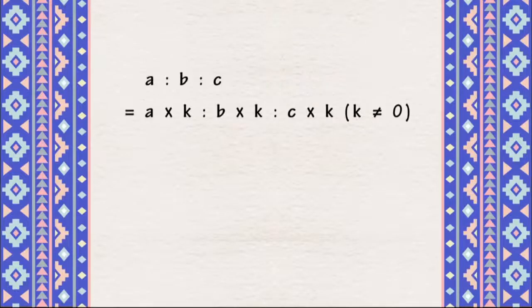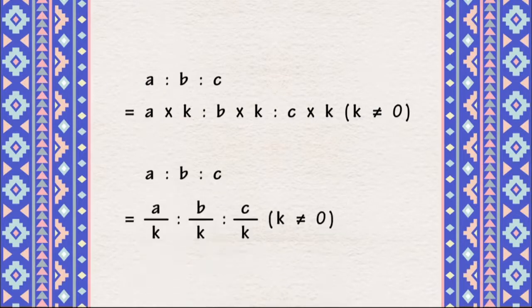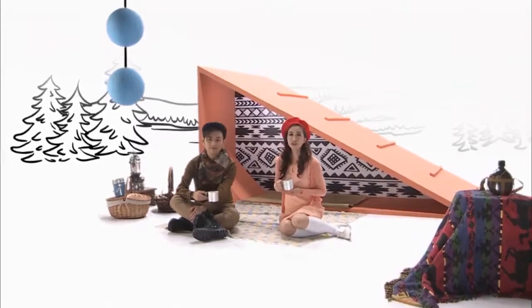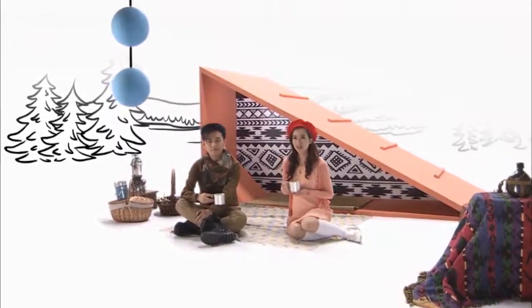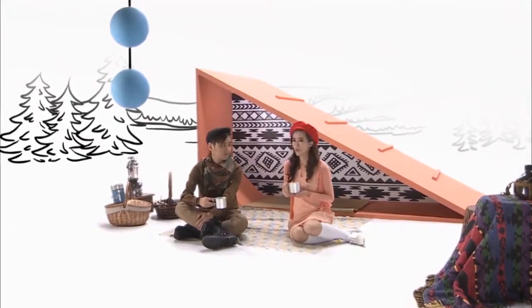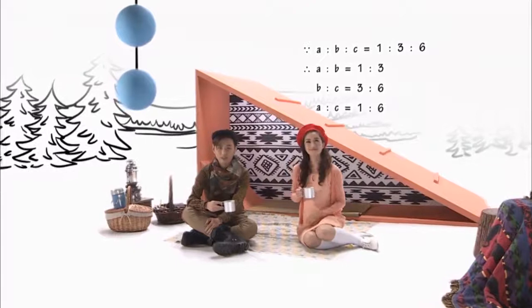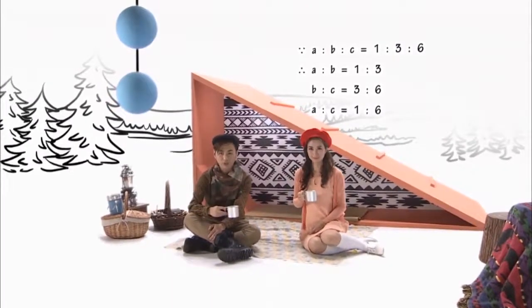Like a 2-term ratio, if we multiply each term of a 3-term ratio or divide the term with a non-zero number, the ratio remains unchanged. There's one thing we should note. A 2-term ratio can be expressed as a fraction, but if a ratio has 3 or more terms, we can't express it as a fraction. This is a 3-term ratio. A to B to C equals 1 to 3 to 6.